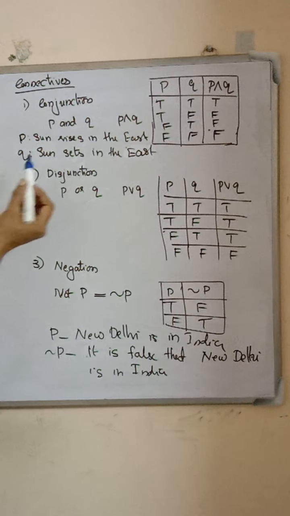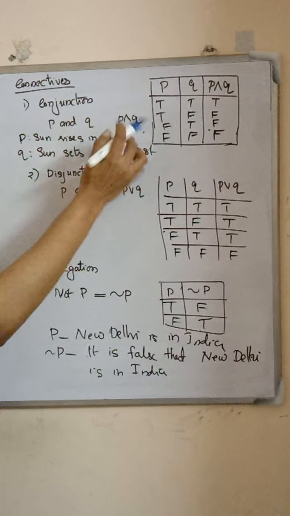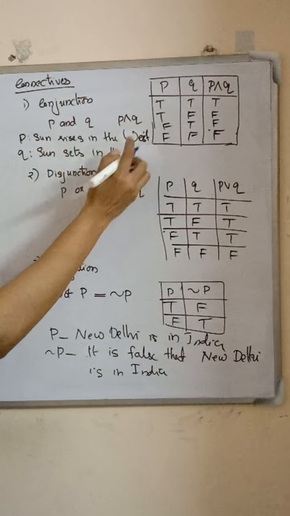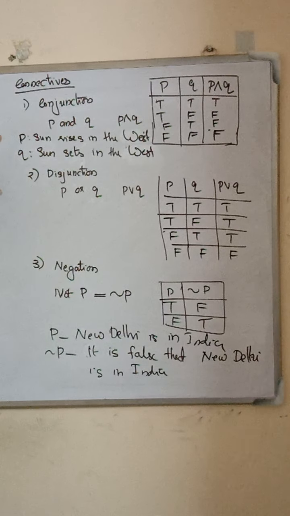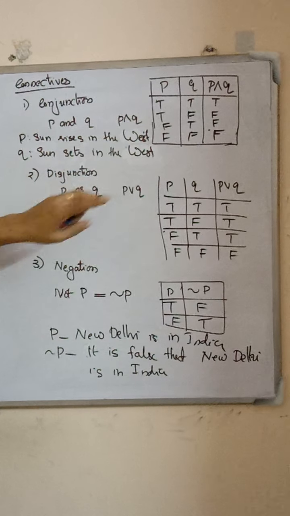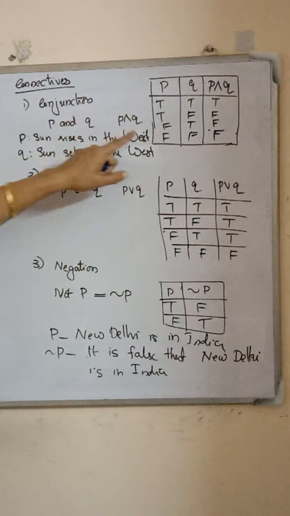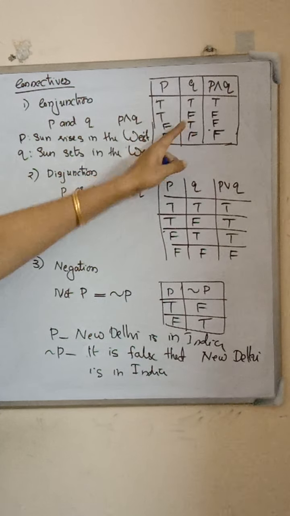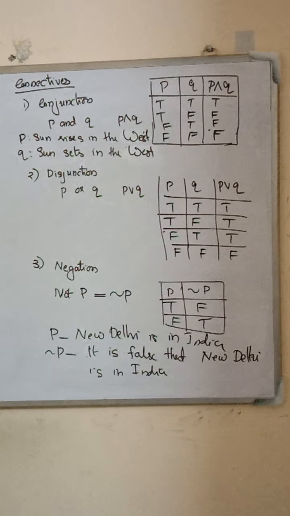Next, consider the sentence P as false: sun rises in the west. It's a false statement. And Q, the sun sets in the west, is a true statement. Connect with and, we get sun rises in the west and sun sets in the west. It is a false statement. That's the third row of the truth table. If P is false and Q is true, then P conjunction Q is also false.